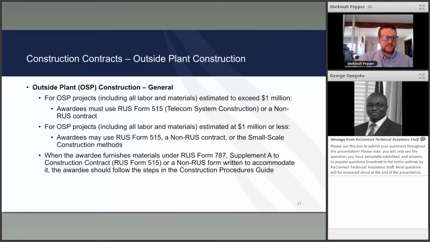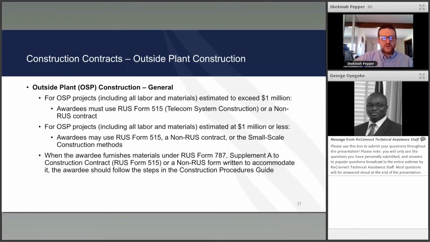Construction contract, outside plant, continued. For outside plant projects, including all labor and materials estimated to exceed $1 million, awardees must use the 515 or a non-RUS contract. For outside plant projects, including labor and materials estimated at less, you can use the 515 contract as well, or the 773. There'll be another slide coming up that will give you a Venn diagram to show you your different options.